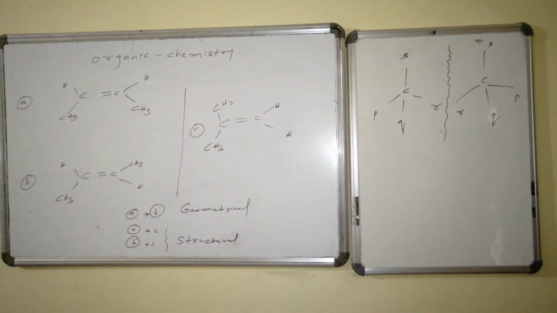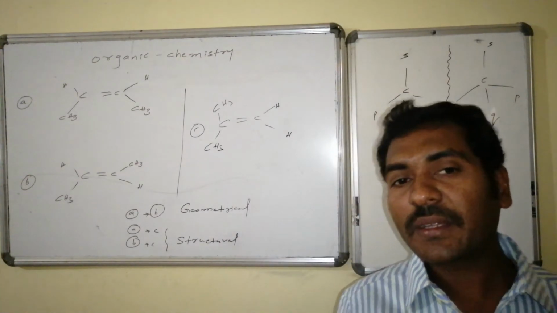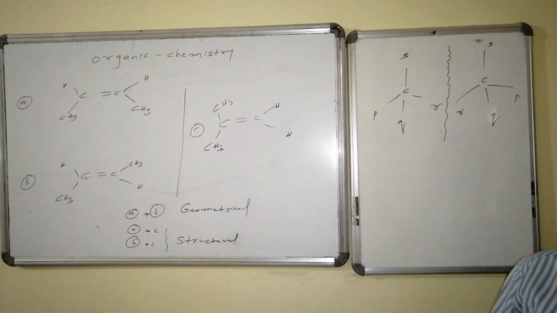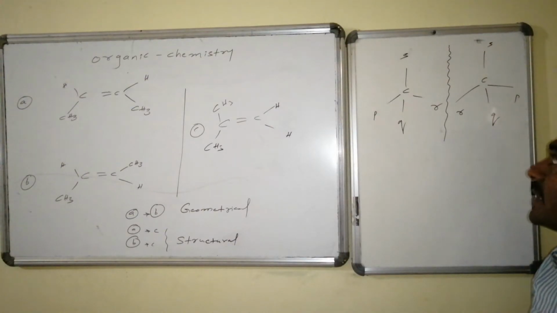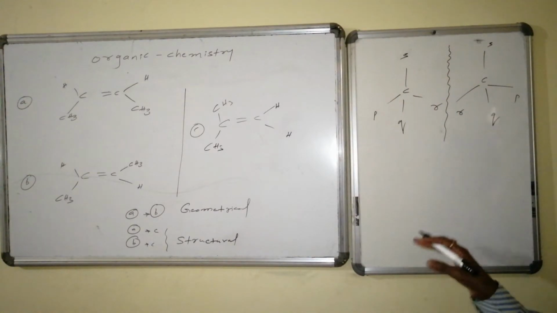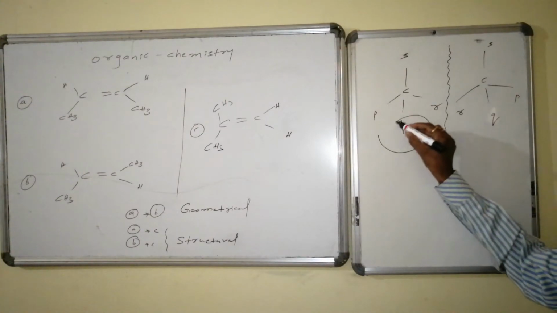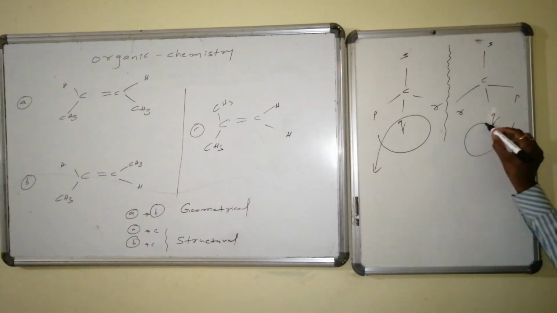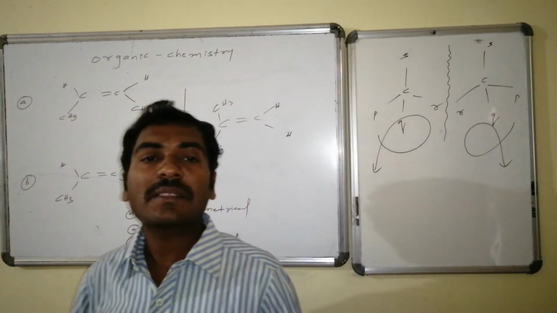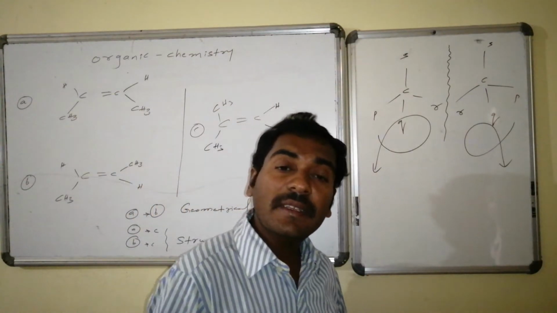Let us go for a special case of isomerism in which carbon is connected with four different groups P, Q, R, S. Here S does not stand for sulfur, S is one valency. If I keep one valence constant at the same position, the remaining three can be adjusted in such a way that here PQR is anti-clockwise, and here PQR is clockwise. See, the orientation of groups in three-dimensional space is different. The relative arrangement of valencies is different.